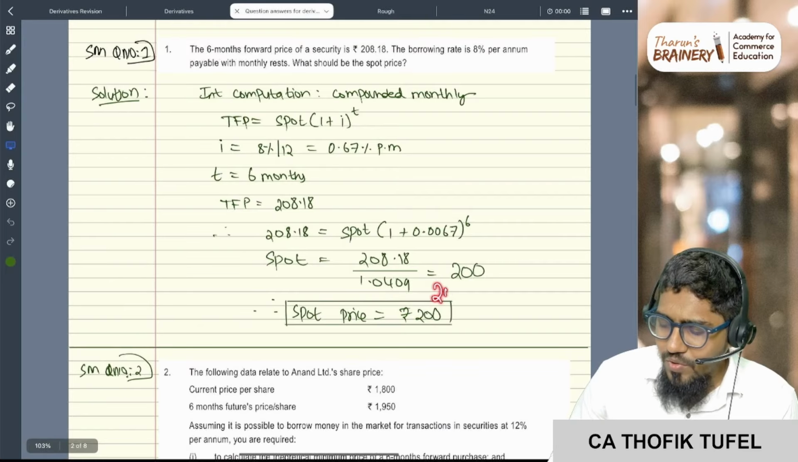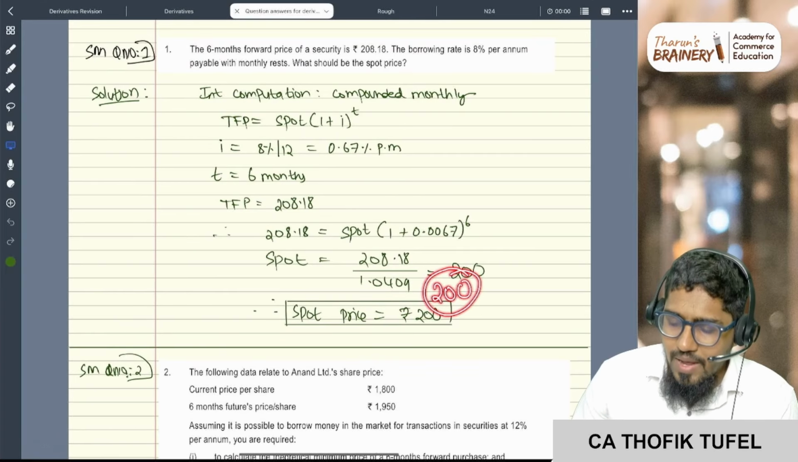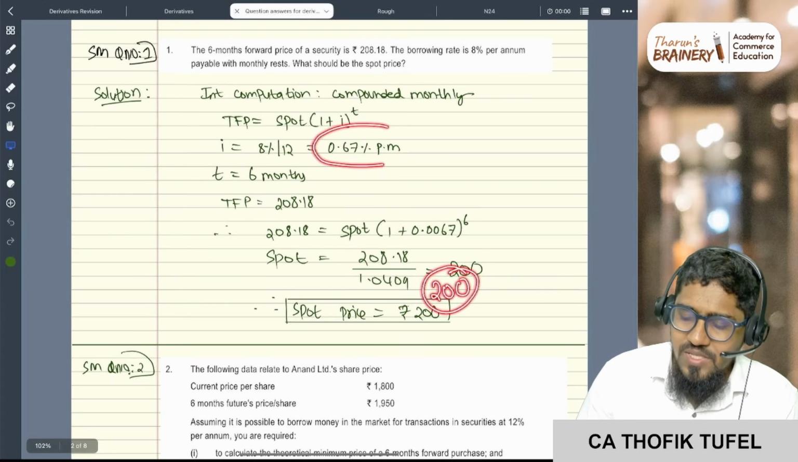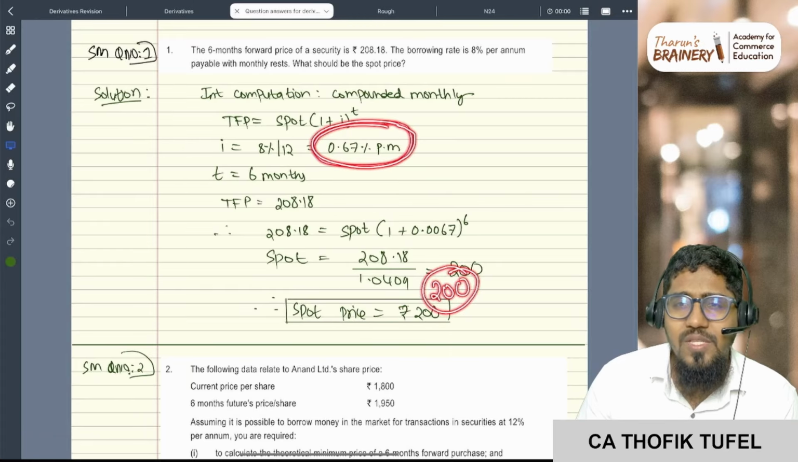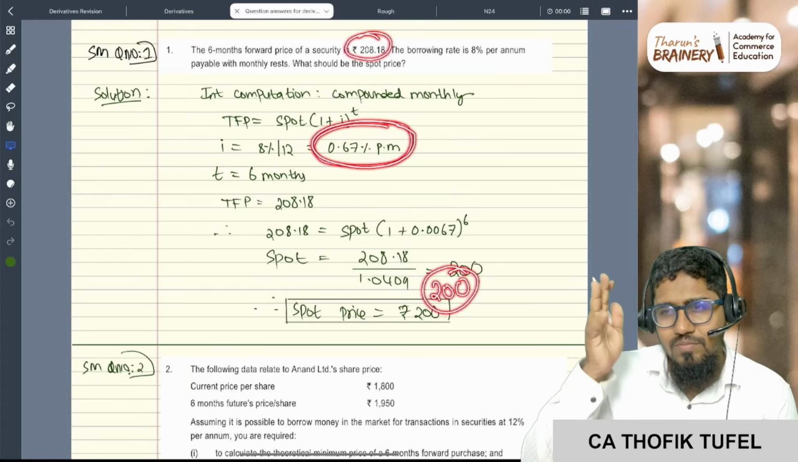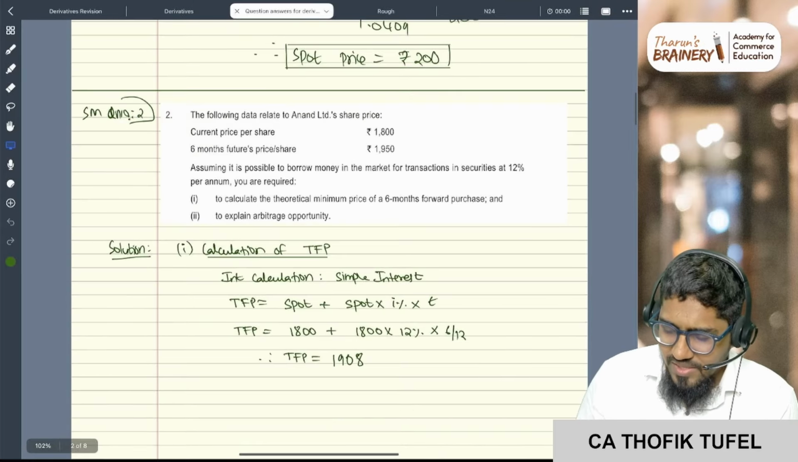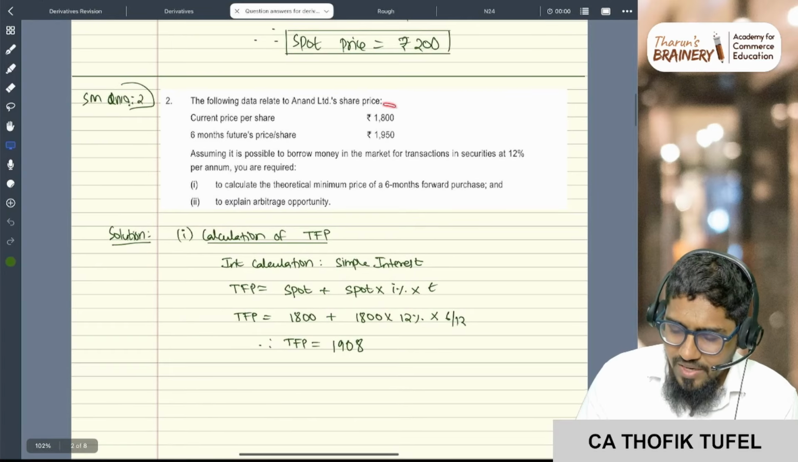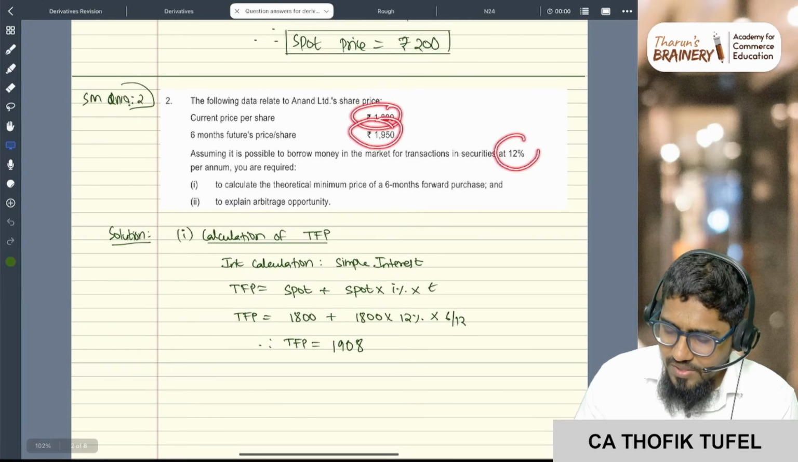To verify, sir, put 200 in the calculator and add 0.67 percent, plus 0.67 percent, plus 0.67 percent. You do it 6 times and you will get this answer. Simple. Let's say one more question, same thing. Current price is given, the 6-month future is given, and the borrowing rate is given.